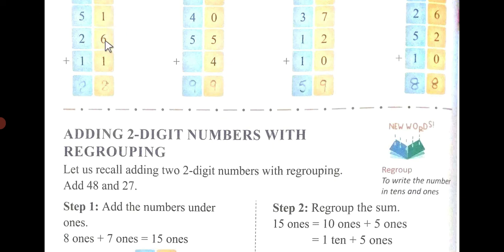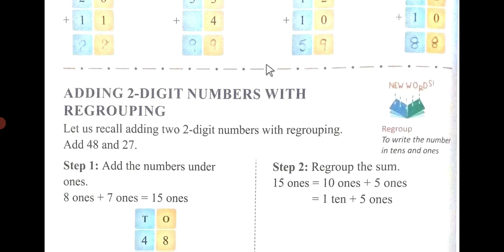3-digit number. 6 plus 1 plus 1, 1 plus 6 is 7, 7 plus 1 is 8, 5 plus 2 is 7, and 1 8. 0 will be as it is. 5 plus 4 is 9, and 4 plus 5 is 9. 7 plus 2 is 9, 3 plus 1 is 4, 4 plus 1 is 5. 6 plus 2 is 8, and 2 plus 5 is 7, and 1 8.